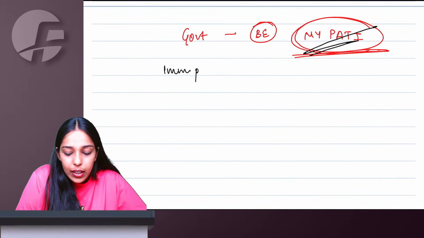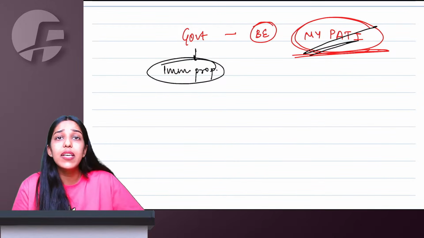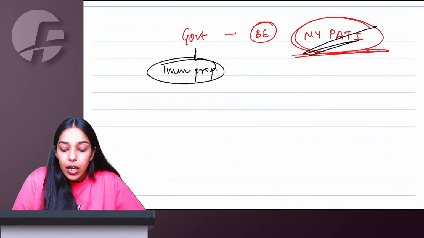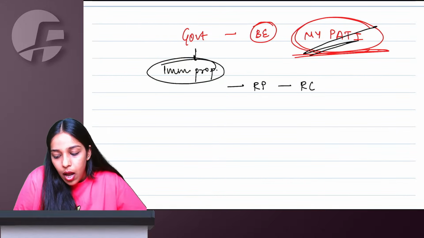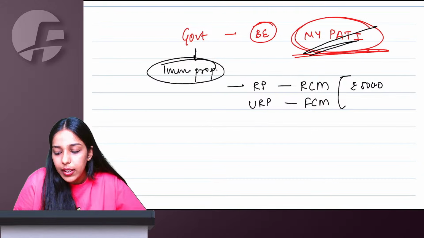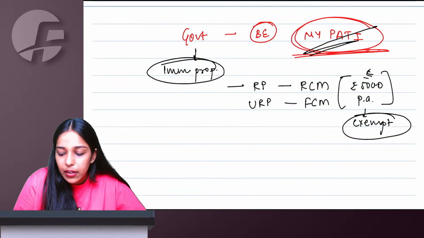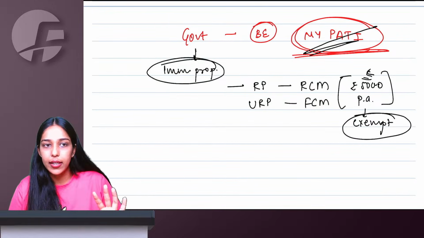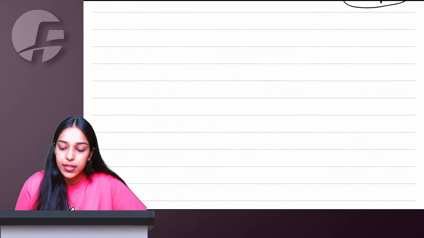Specifically talking about renting of immovable property by government. So if government is giving immovable property on rent to a registered person, RCM will apply. To an unregistered person, forward charge mechanism will apply. But in both cases, if the rent is up to 5,000 rupees per annum, then it is going to be exempt under GST. More than 5,000 rupees per annum, fully taxable, it will be registered RCM, unregistered forward charge mechanism.